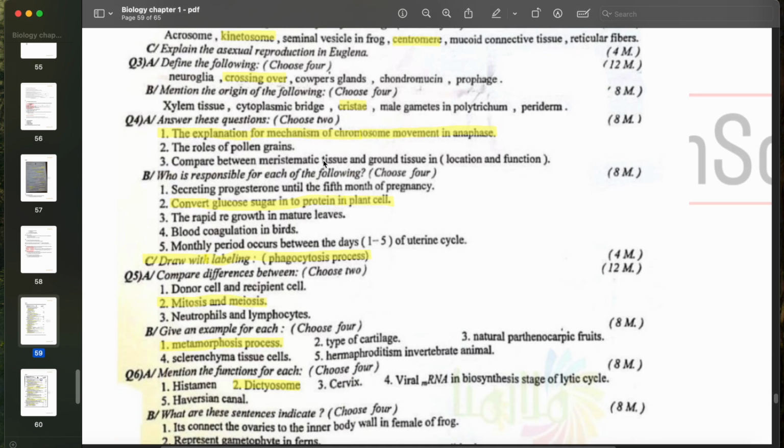Question 4a is telling you to answer the following question. The explanation for a mechanism of chromosome movement in the anaphase. We said that the mechanism is not fully understood, but there are two explanations. One is that the spindle filaments are thought to shrink when there is ATP. Okay, so the spindle filaments shrink in the presence of ATP, and they pull the chromosomes towards the poles. Two is that the spindle fibers form a path so that chromosomes slide on these threads toward the poles.